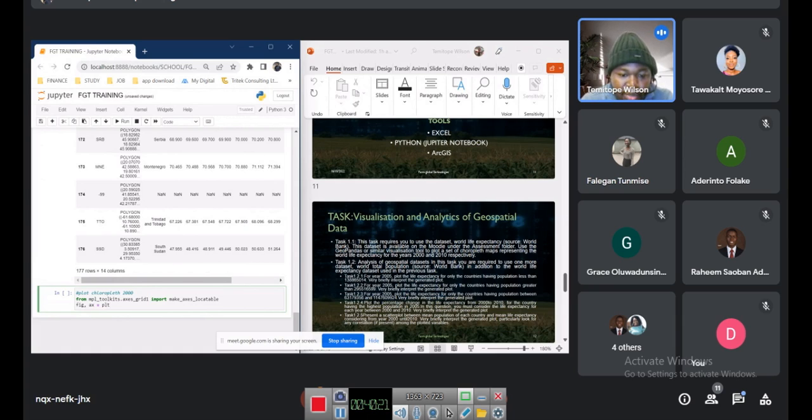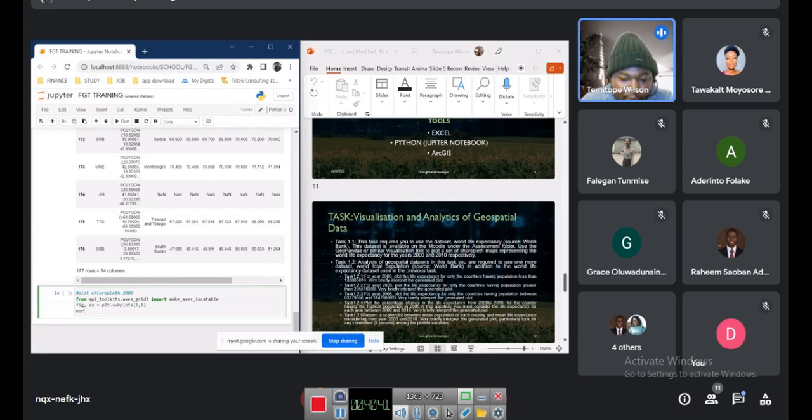Remember we are using matplotlib, so I bring in plt here, and then I use a subplot. Subplot is just to give you the size you want. So I use size 1 by 1, and then I bring in my world geodata, that's my world geographic data.